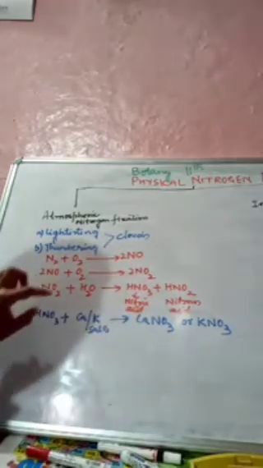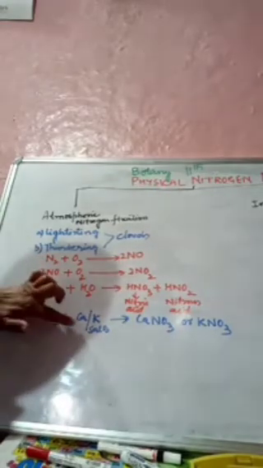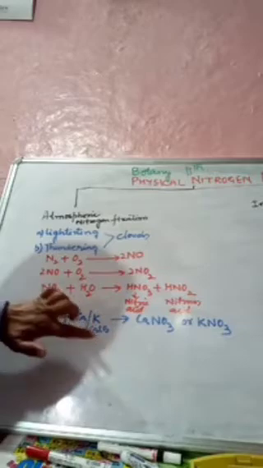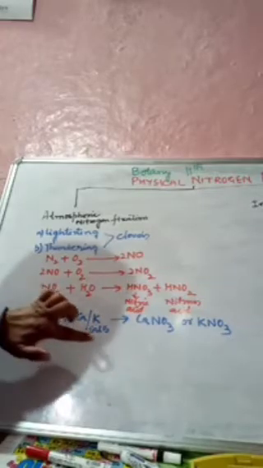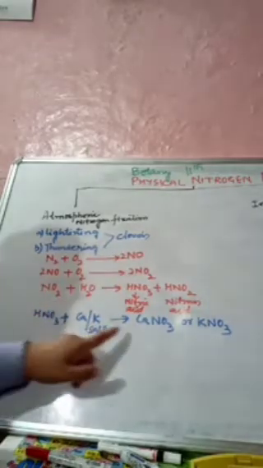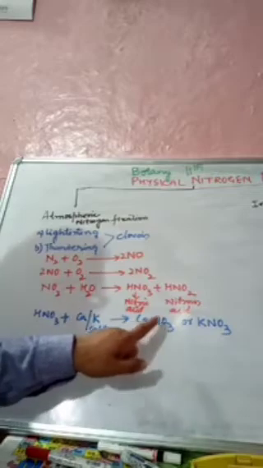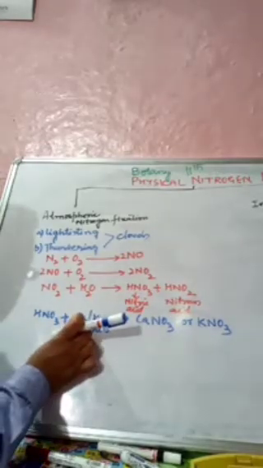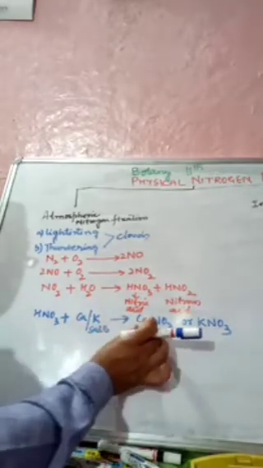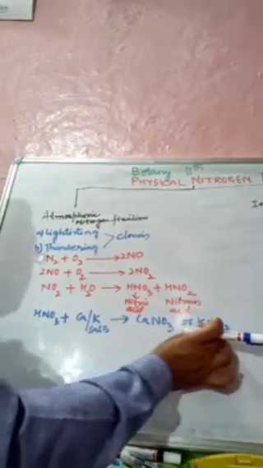Both these acids react with alkaline radicals to form water soluble nitrates and nitrites. For example, nitric acid combines with calcium or potassium salts to form calcium nitrate or potassium nitrate.